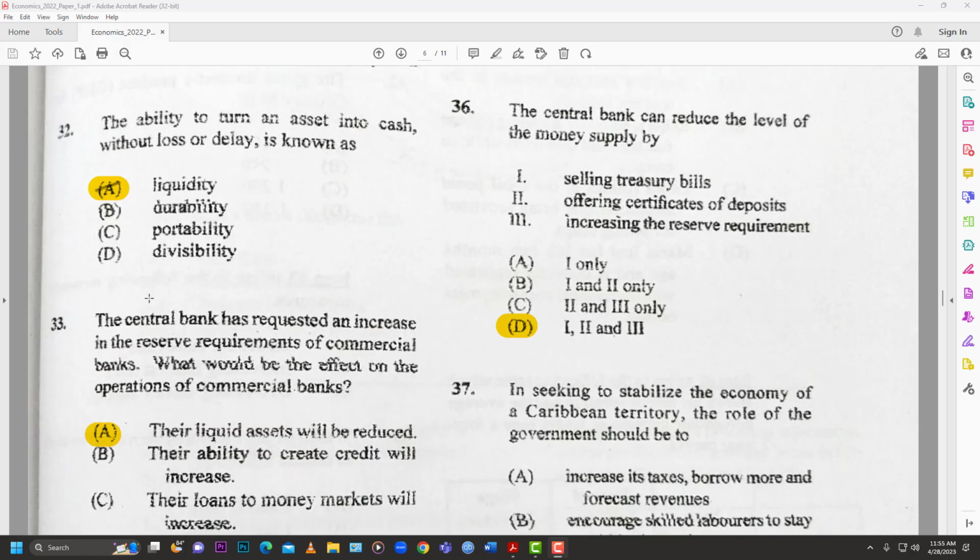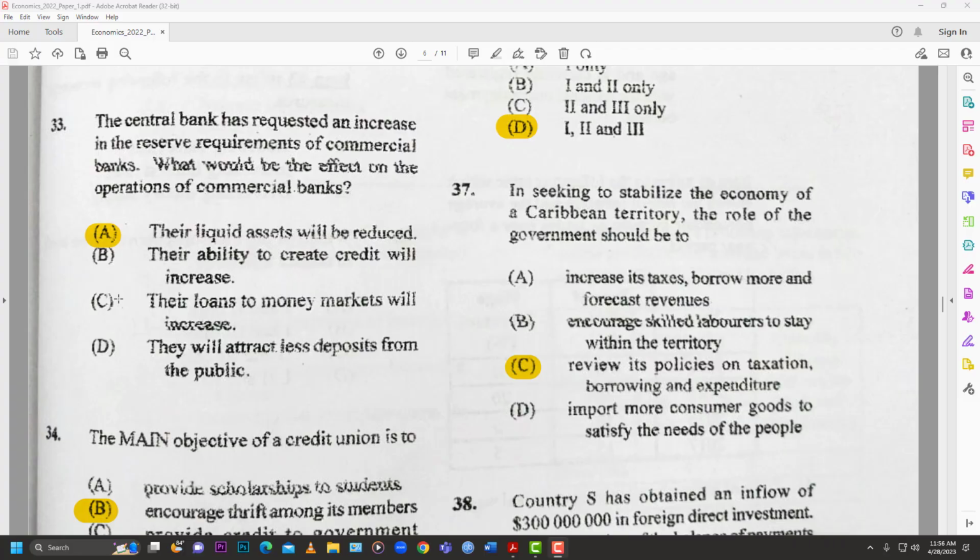Some assets take a long time to turn into cash. For example, maybe you might have some stocks or a piece of land or a house. You have to put it on the market. Then you have to wait until whatever legal documents are done before it can turn into cash, right? Some assets are locked up, but liquidity is how fast they can turn into cash, and of course cash is the most liquid asset out there.